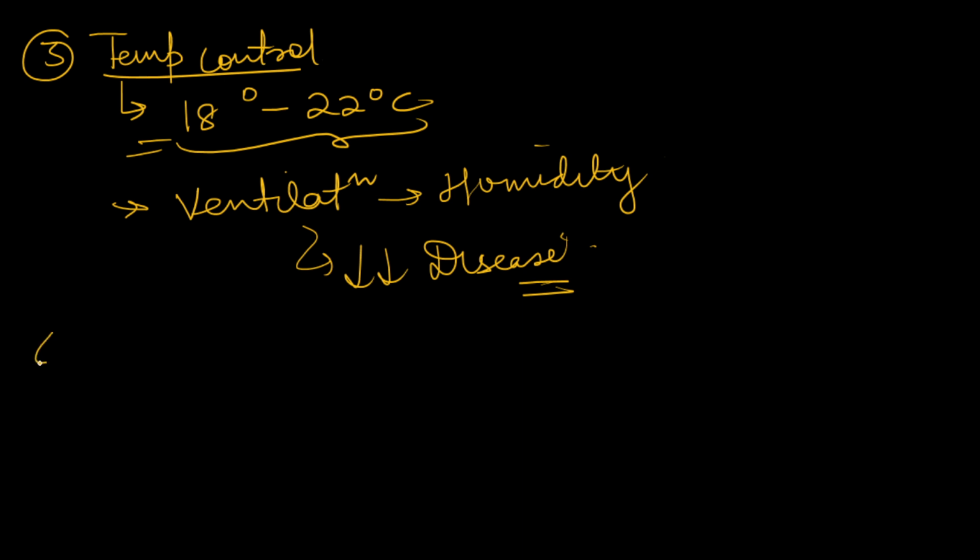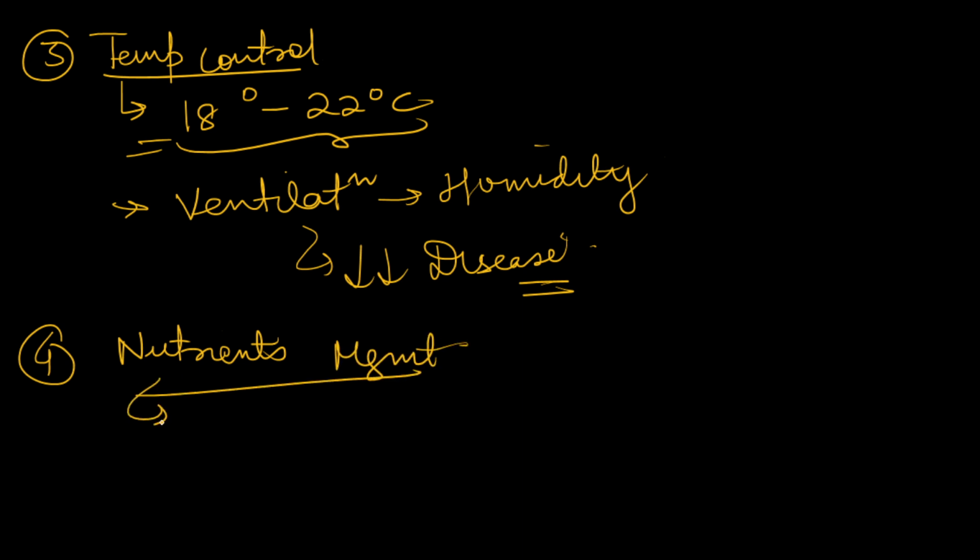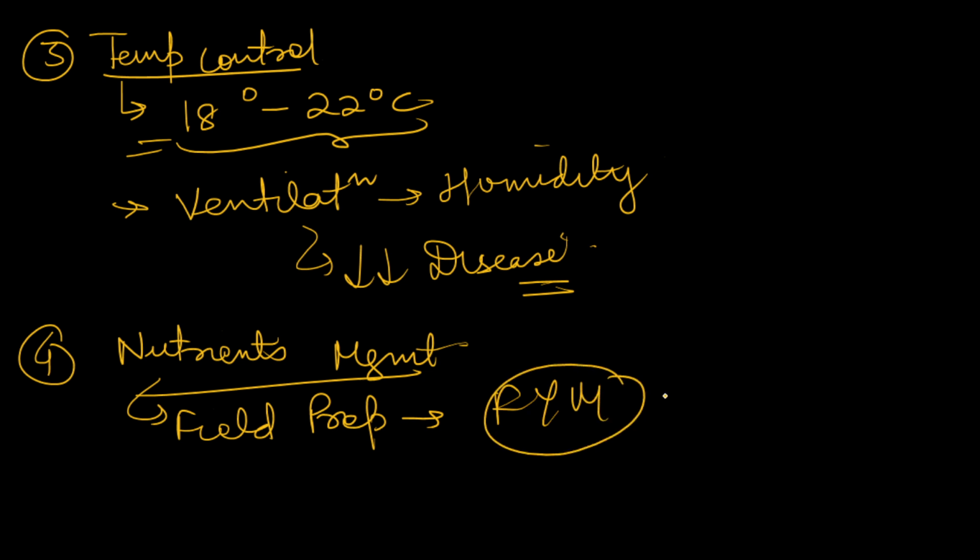We also have to manage nutrients. First of all, during field preparation, we have to add some nutrients. We mix farmyard manure with the soil, and we can also add some macronutrients, that is NPK.